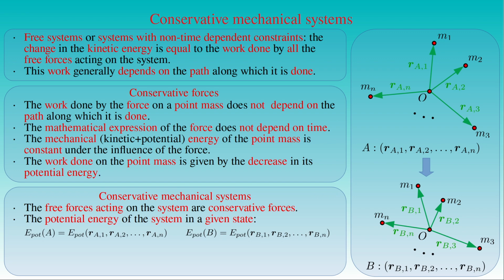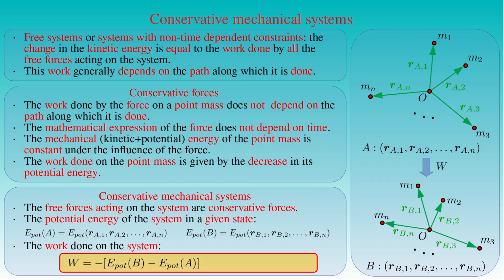If the conservative system evolves from the initial state A to the final state B, then the work W done by all the free forces is equal to the decrease in the potential energy E of the system, depending only on the states A and B. For differential displacements in the positions of the point masses, the infinitesimal amount of work dW done by all the free forces is equal to minus the differential of the potential energy E of the system.